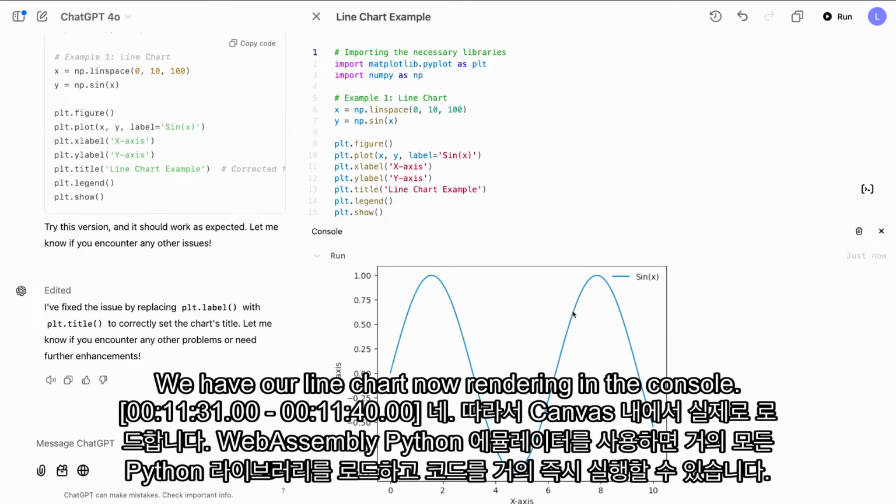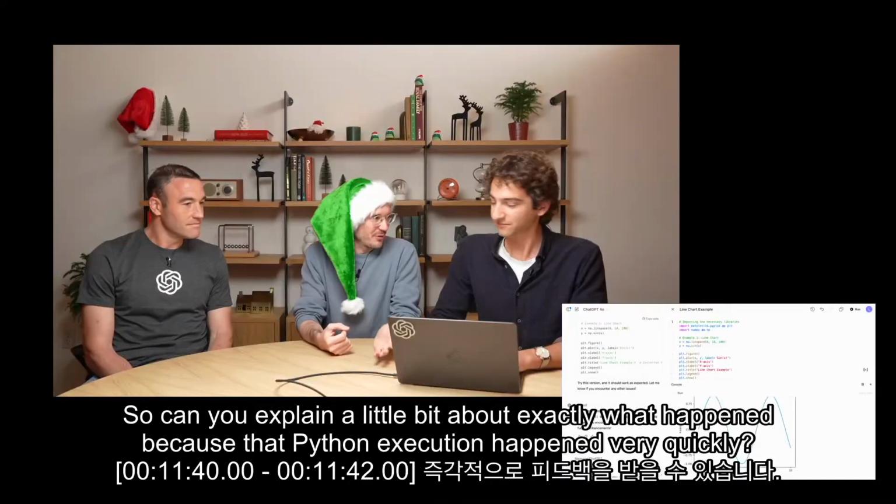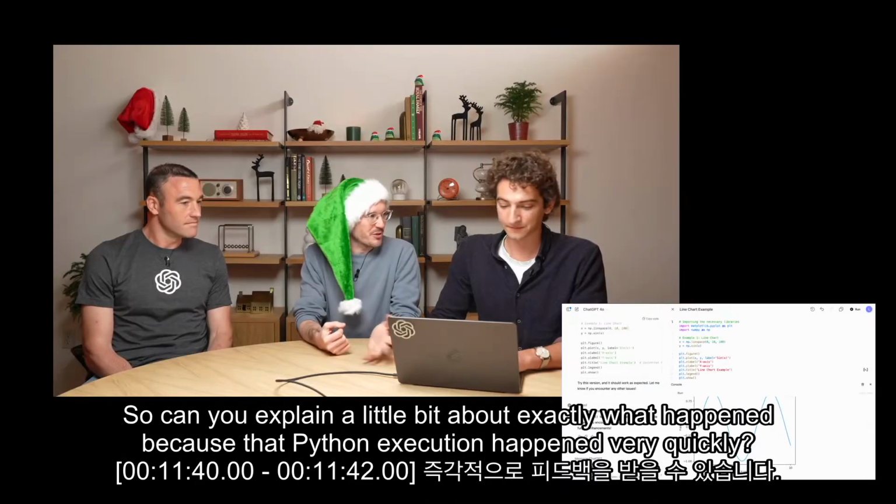We have our line chart now rendering in the console. Can you explain a little bit about exactly what happened? Because that Python execution happened very quickly.